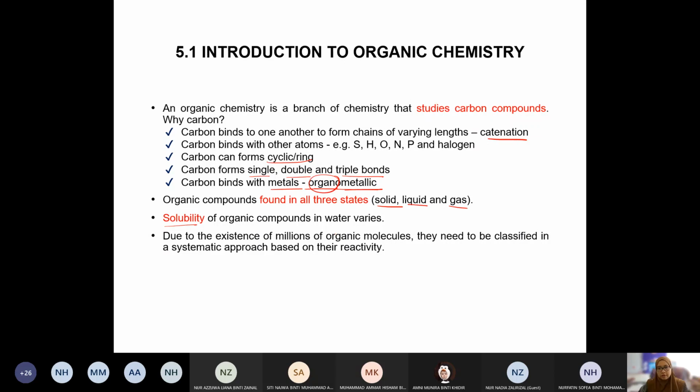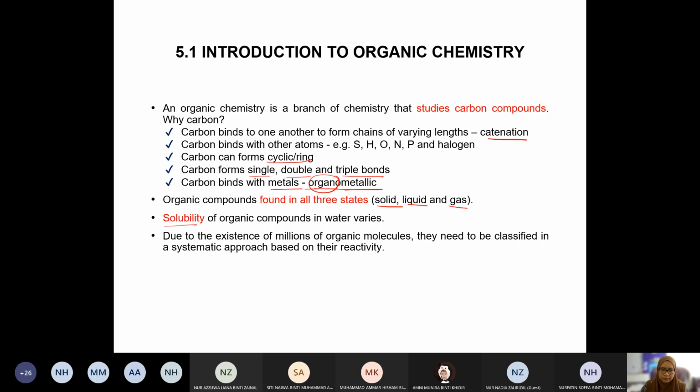So based on dia punya kepanjangan rantai dia, kan? So lagi panjang rantai dia, the more hydrophobic it becomes. So the more it resists water. Okay, lagi dia tak nak join dengan water. Sebab if water is polar, right? Water polar, kan? So organic compound ni normally dia non-polar kalau without the hydroxyl group, the carboxylic group yang tu.